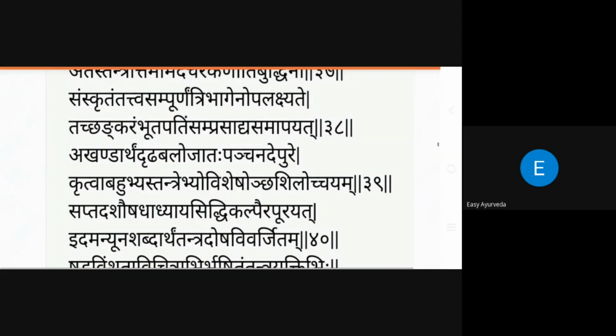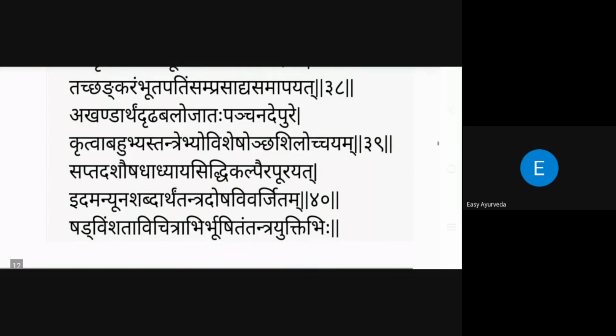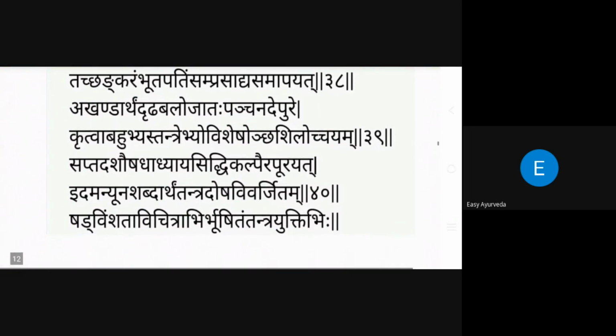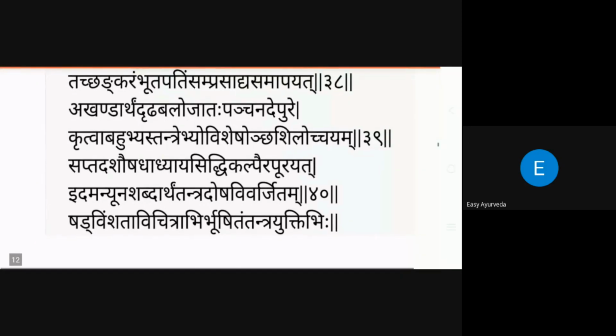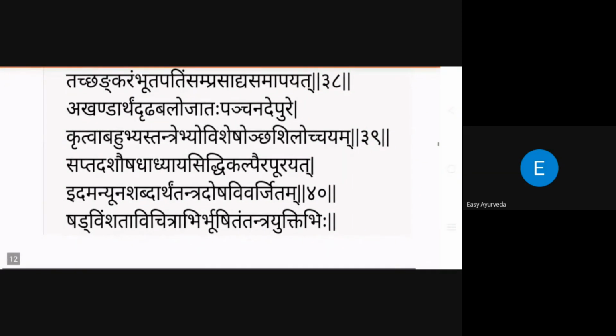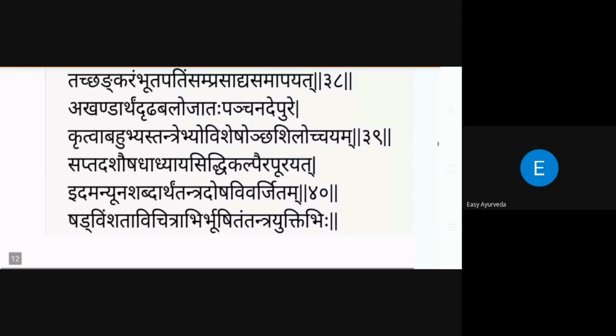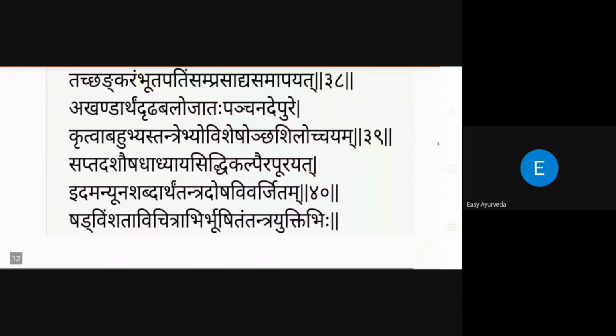See, we search for his time duration and the place where he was located. That is also obtained through literary research here. What he did, how he redacted the book, he is mentioning here. Kritva Bahu Abhyasa Tantre Yo Visheshocha Shilochayam. Simply he didn't redact it. What did he do? Kritva Bahu Abhyasa Tantra: he read the maximum number of books available in his time.